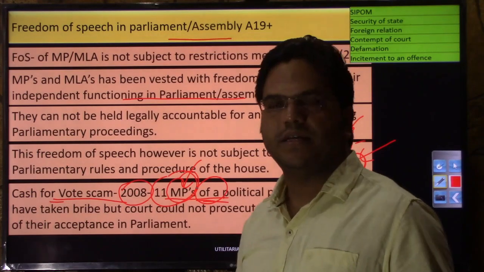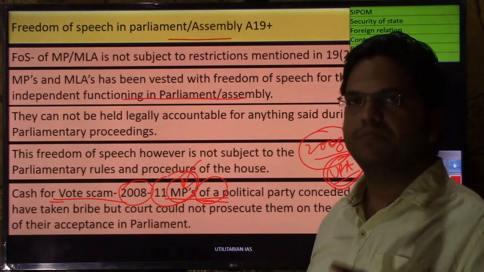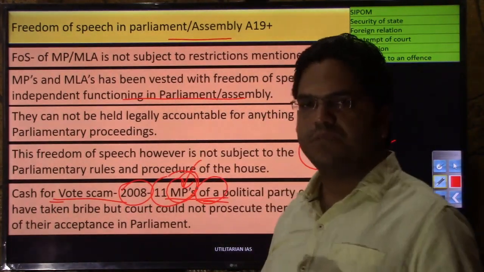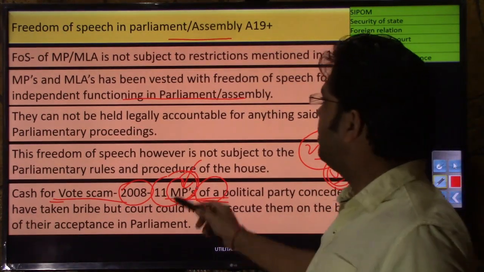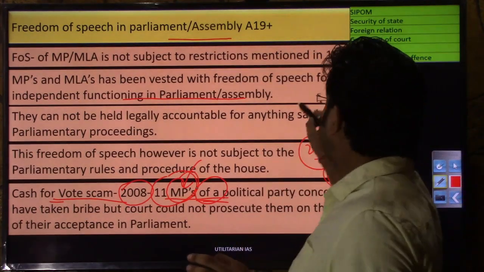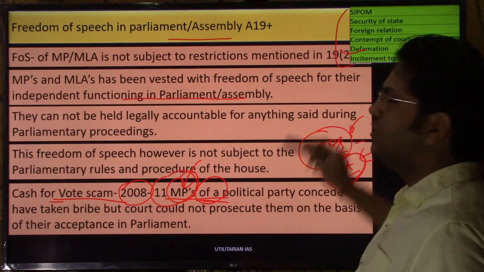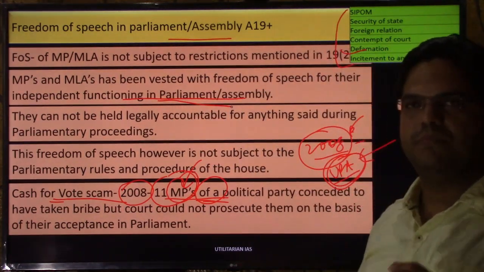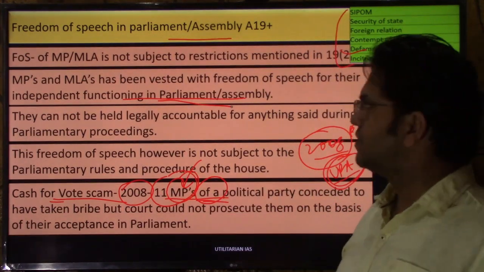There may be certain industrialists, or groups of people, against whom a member of parliament or member of legislative assembly may have certain proof, but if you do not give them this level of freedom of speech, they may not be able to speak their mind for fear of being dragged to court in a defamation case. Right? If you subject these people to a similar level of restriction, they may not be able to function independently. They may not be able to independently exercise their right as a member of parliament or member of legislative assembly.